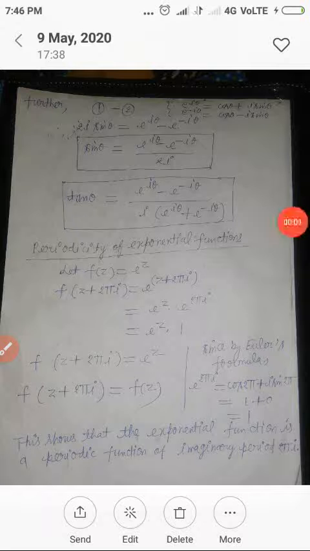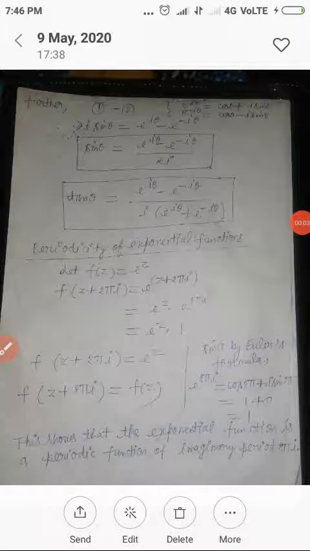Dear students, this is the second part of exponential function of complex quantities. Students, we have proved the formula of cos theta equal to e to I theta plus e to minus I theta upon 2 with the help of Euler equations.